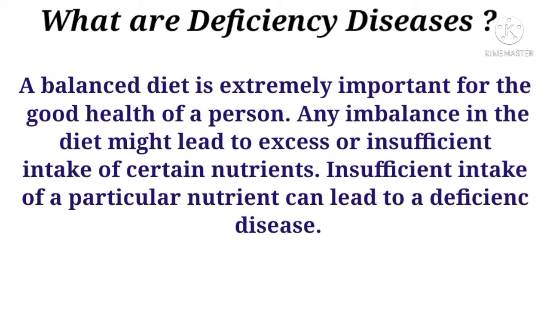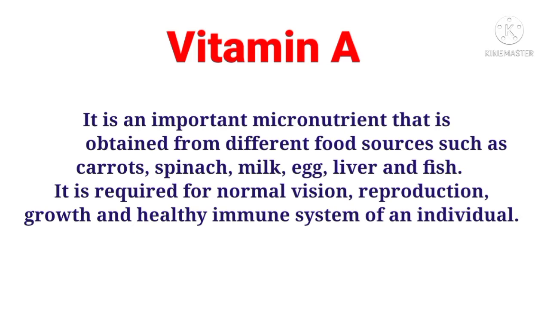The first is vitamin A, an important micronutrient that is obtained from different food sources such as carrots, spinach, milk, egg, liver, and fish. So these are the sources of vitamin A. It is required for normal vision, reproduction, growth, and a healthy immune system of an individual.